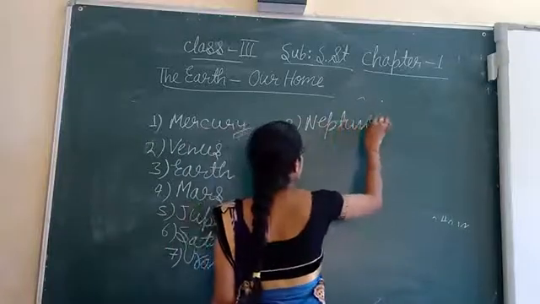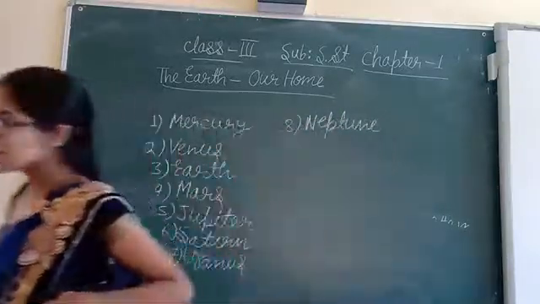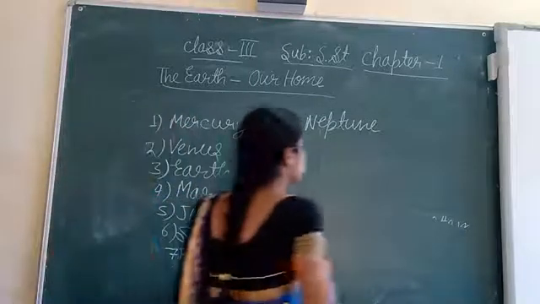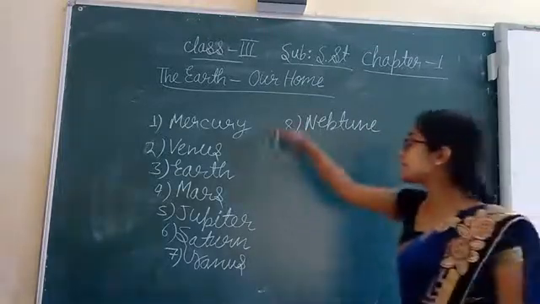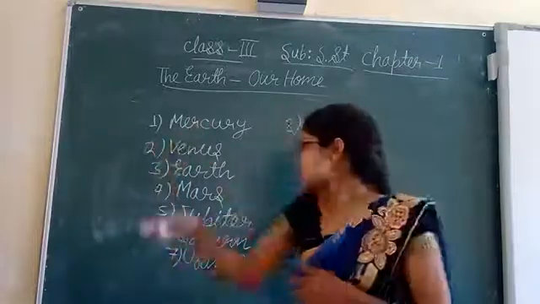One more planet was here, named Pluto. Now it is no longer called a planet because Pluto does not have all the characteristics of a planet, or it does not fulfill all the conditions of a planet. So Pluto is removed from this list. Now 8 planets are there, and I have written them in increasing order of their distance from the Sun.